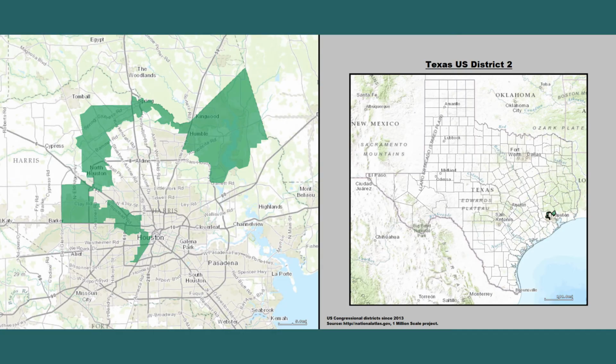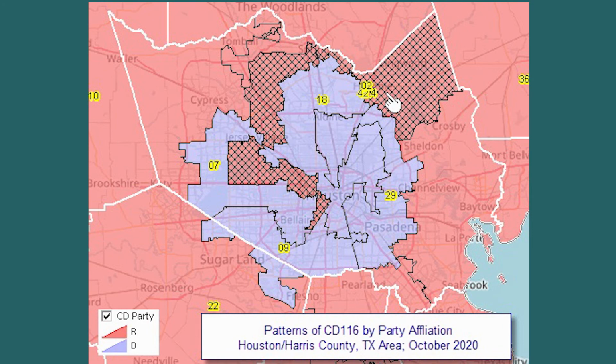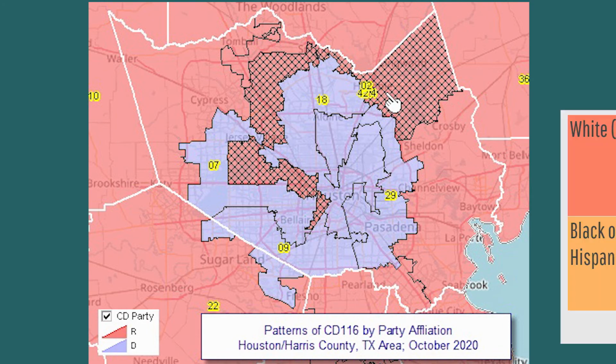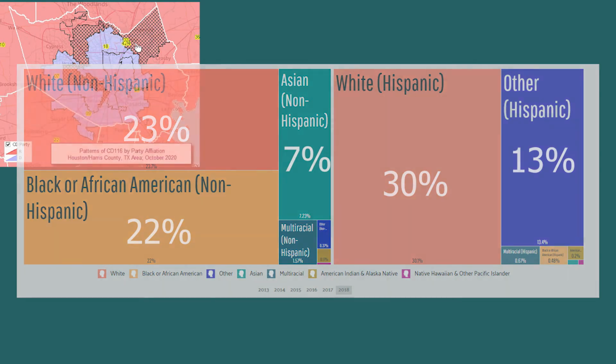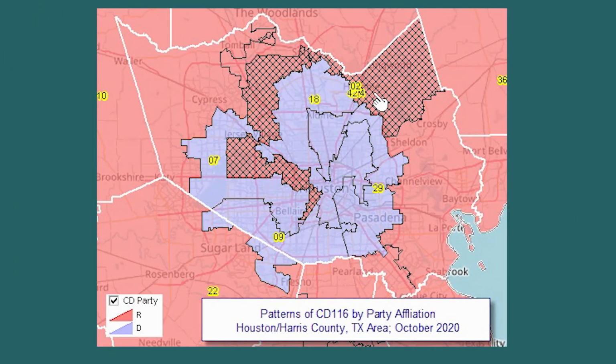I was looking for examples of gerrymandering, and I came across Texas' 2nd Congressional District. After seeing the shape of this district, I decided to focus on Houston, Texas, where the 2nd District sits. It's a very diverse city, and this district looks like it was drawn by a toddler. Examining a map of all the congressional districts in the Houston area gives a perfect demonstration of cracking to deny the citizens of Houston a larger voting block.